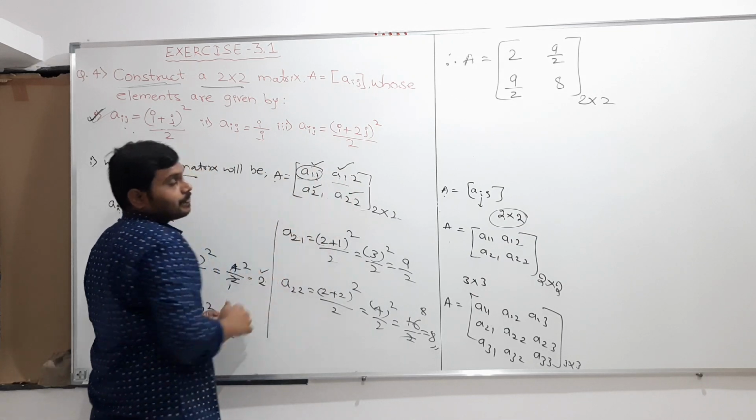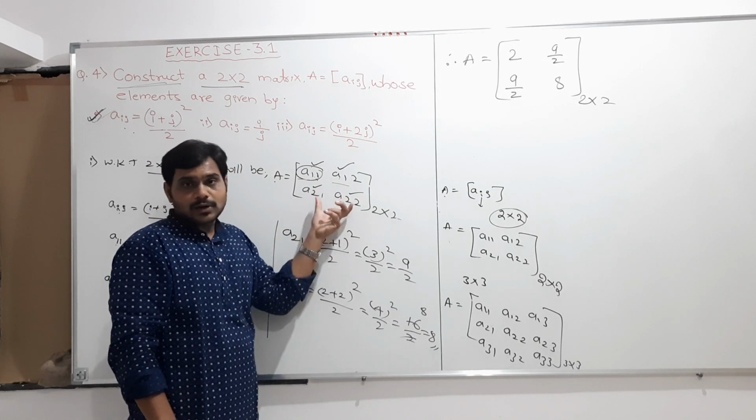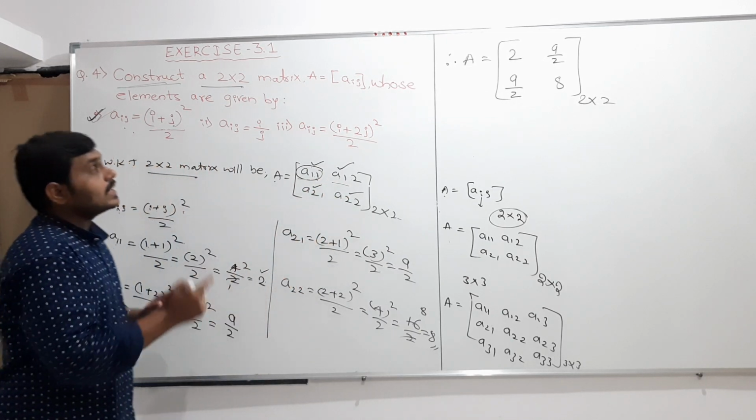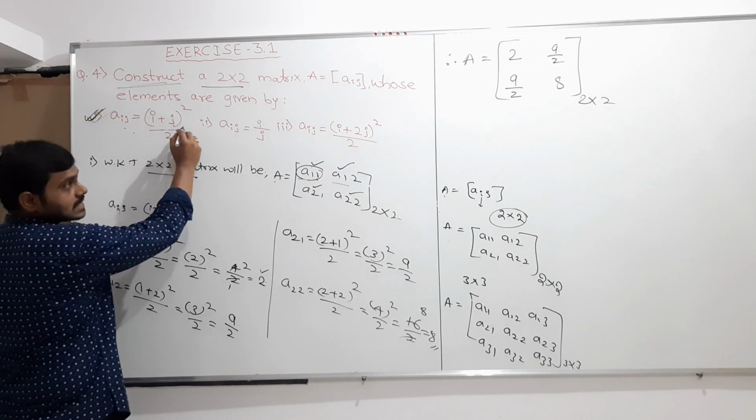Therefore I wrote like this. And the elements, generally we know, are A11, A12, A21, A22. I wrote like this, and after writing this they gave one condition. What is that? Aij should be like this. They should satisfy this condition.